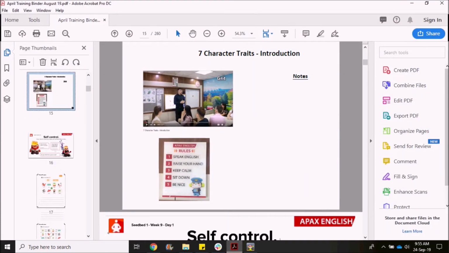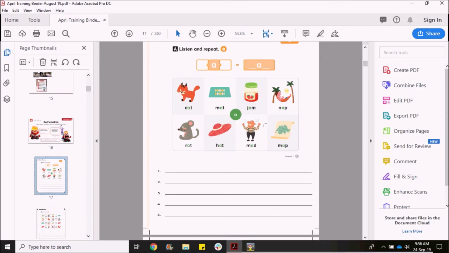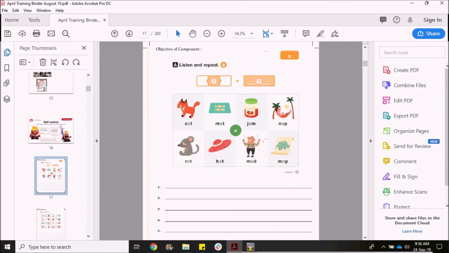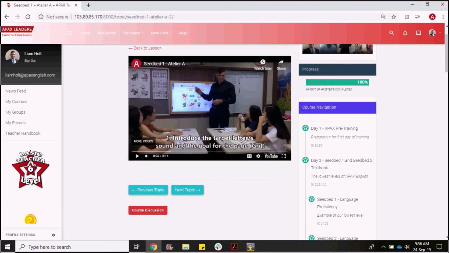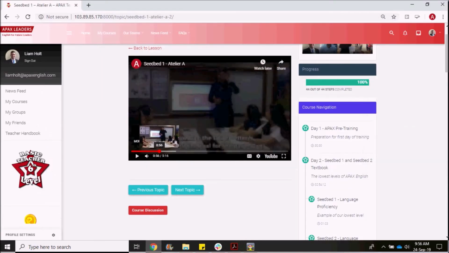So you've probably received the training binder now, and you can open it on the correct page that aligns up with the video. And then you write down your 4 or 5 steps here. And what I like to do then is number these steps around the page here, so I can have a quick reference. Then tomorrow at your training, you're going to use this training booklet to teach the pages. So step 1, introduce the target letter and sound and the goal for the page. So I would write that down here and maybe number step 1, draw a line here to the target letter, and so on and so forth as I go through all the videos.